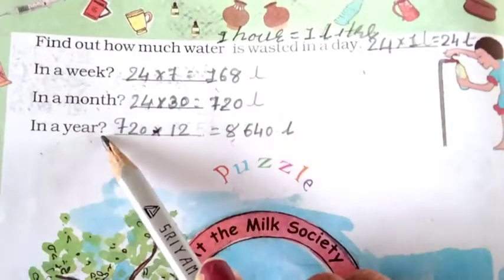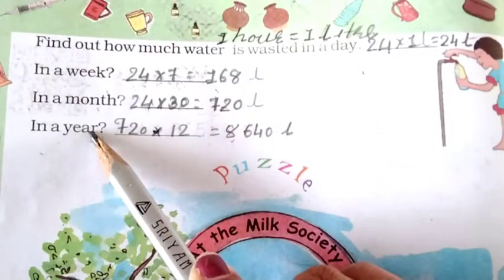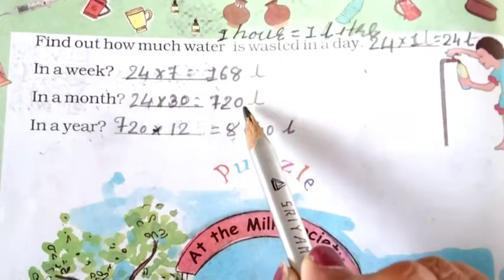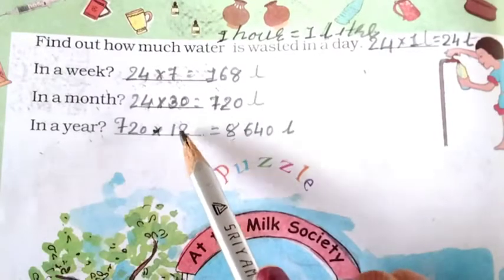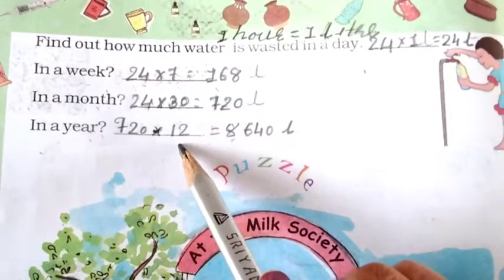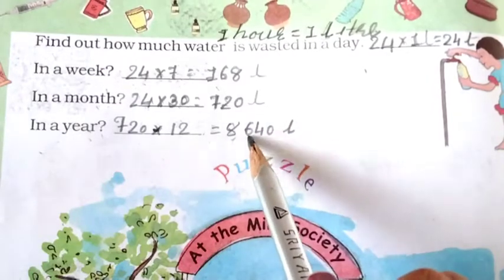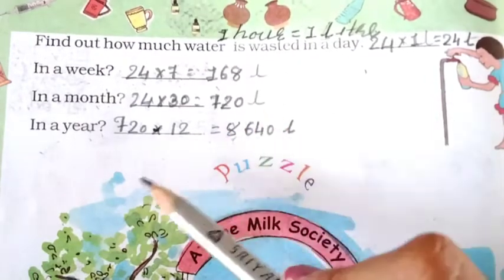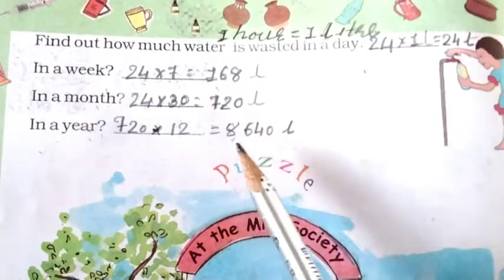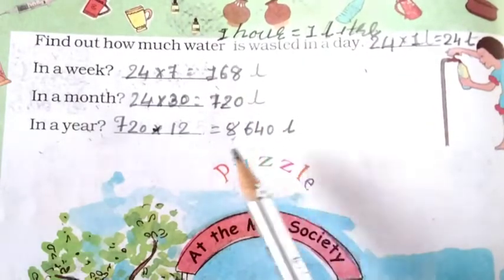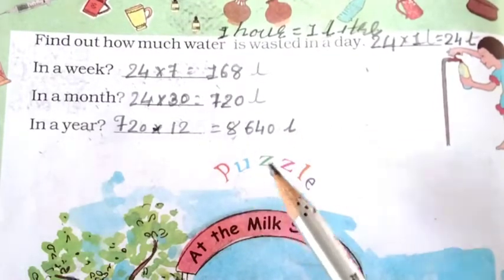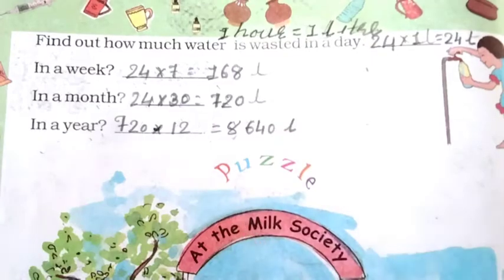So in a year how many months are there? 12 months. So 1 month 720 liters, so 12 times, 720 multiplied by 12. If we multiply, we will get the answer 8640 liters. This is how much water is wasted by a leaking tap. The tap leaks water. If we count, we get that we are wasting so much water.